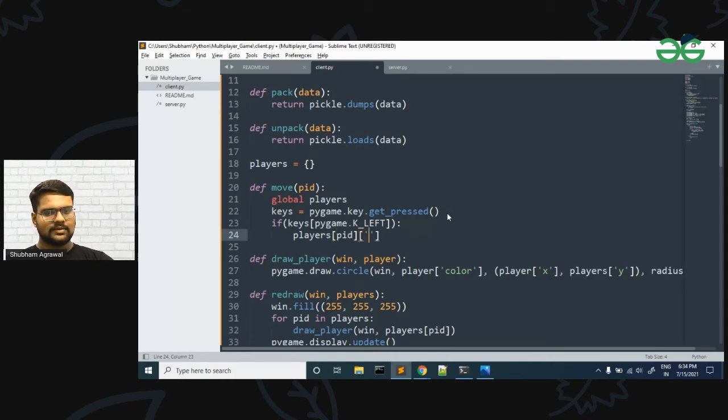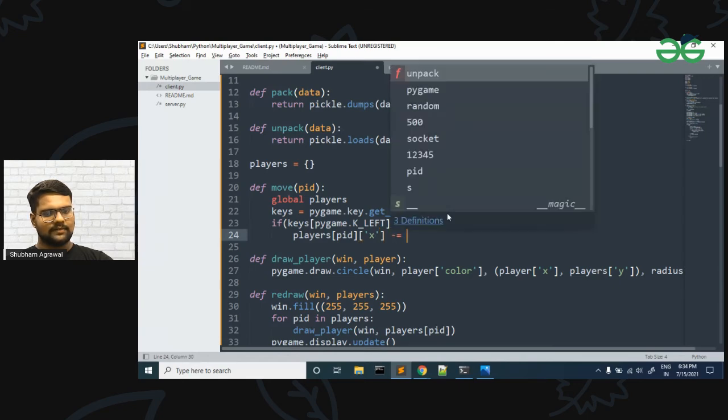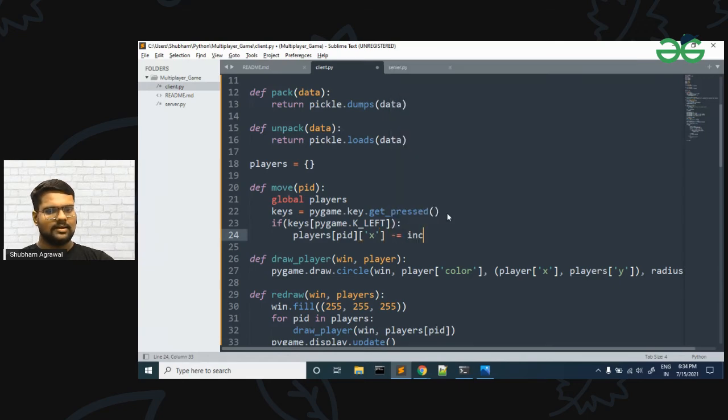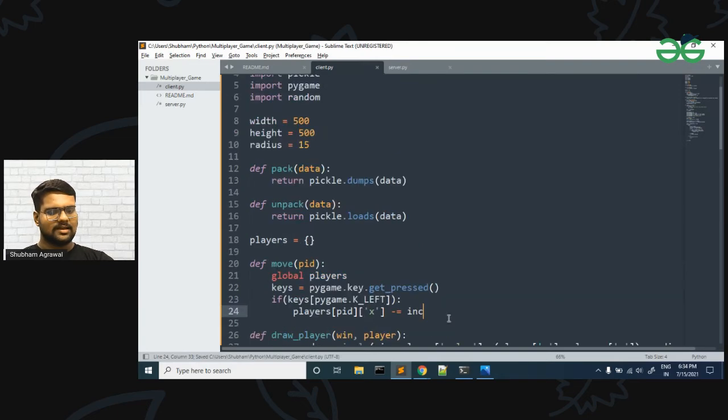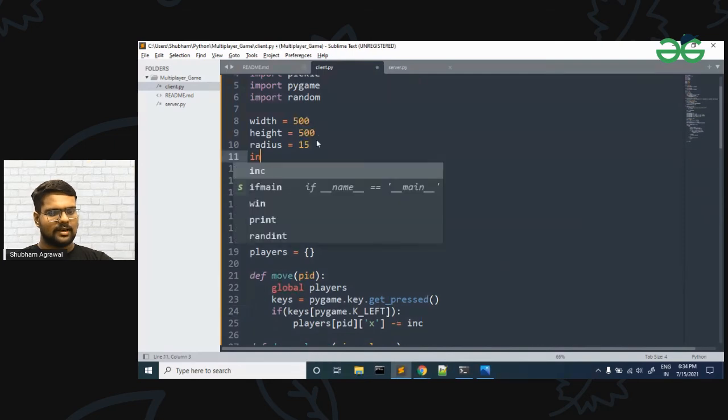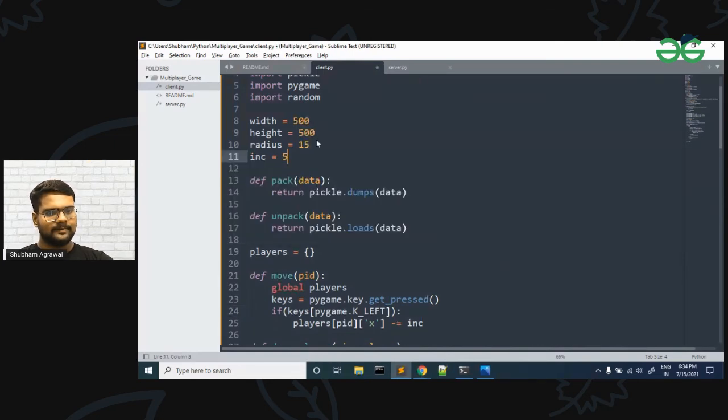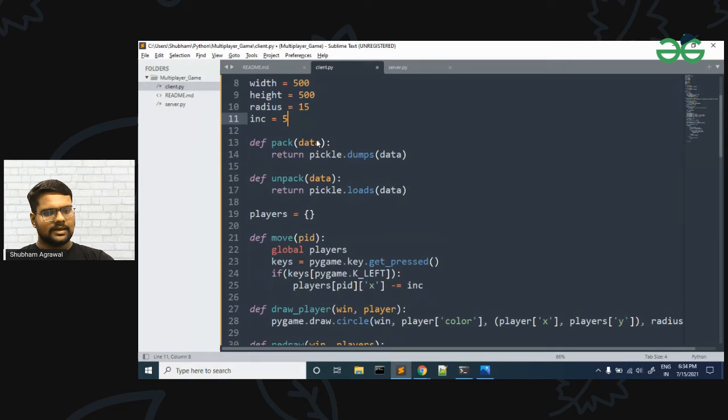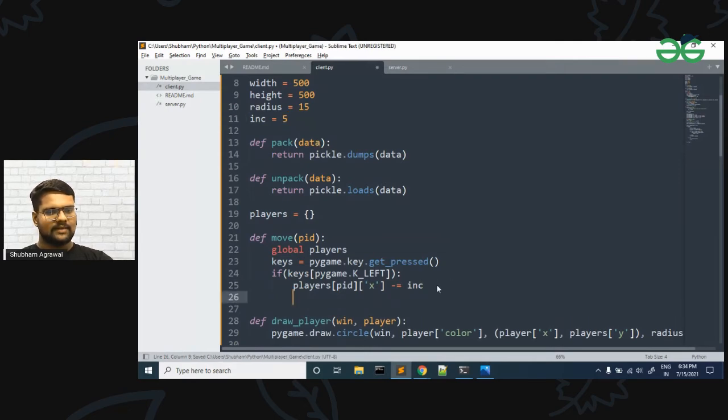We are going to decrease it by some value, so let it be inc, for increment. Let the increment or decrement value be 5. We are going to decrease x by 5. Then if it is a left key, we are doing this.